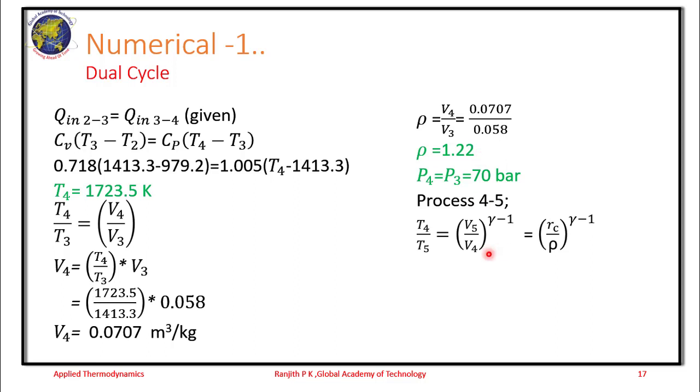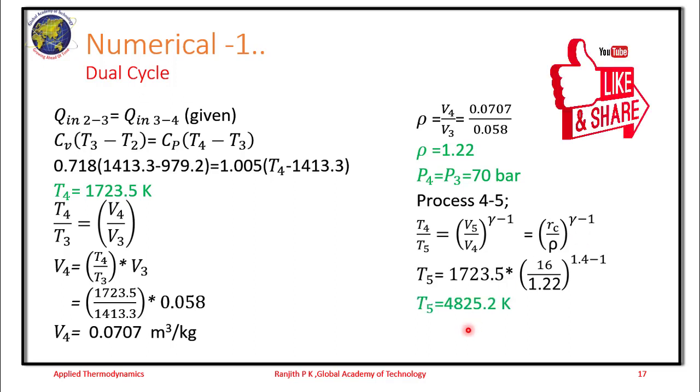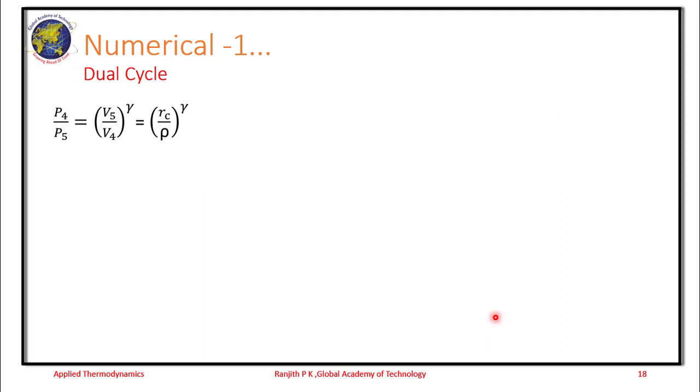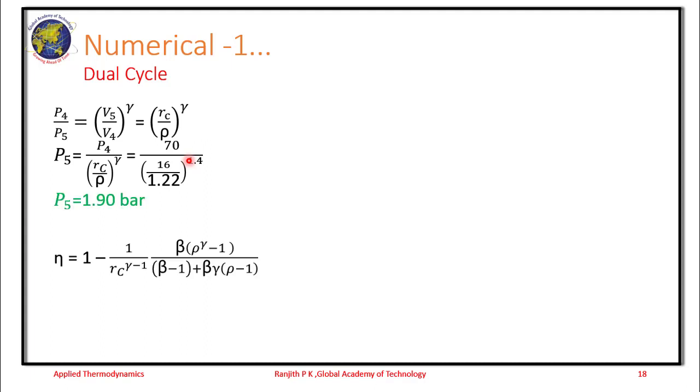So for the process 4 to 5, T4 by T5 is equal to RC by rho power gamma minus 1. So T5 is 4825.2 Kelvin. Next, P5. So P4 by P5 is RC by rho power gamma. So we end up calculating P5 as 1.9 bar. Then V5 is equal to V1, so we have not calculated.